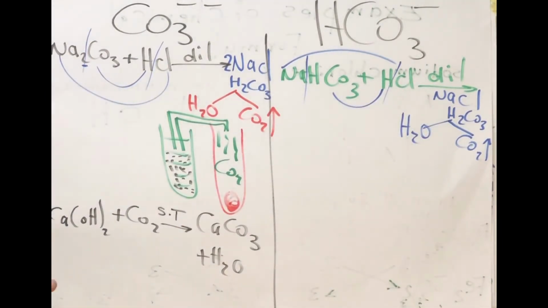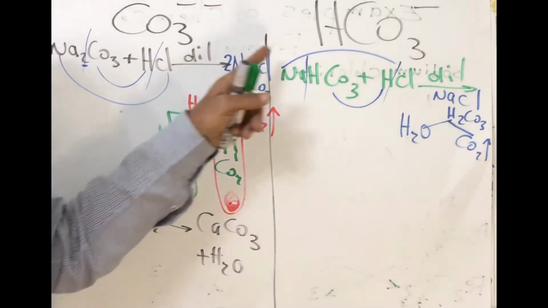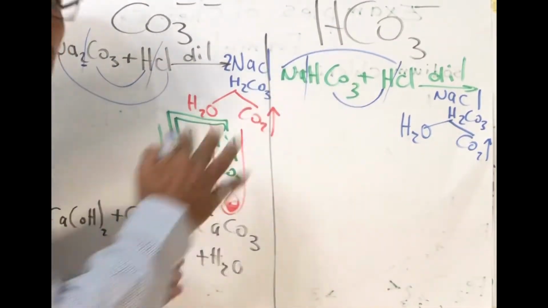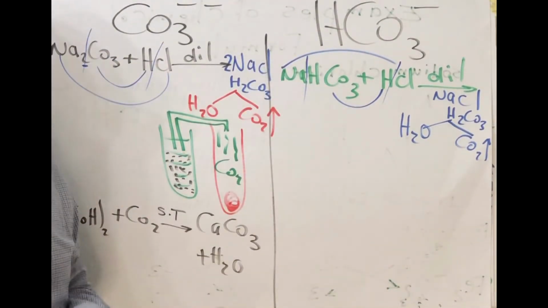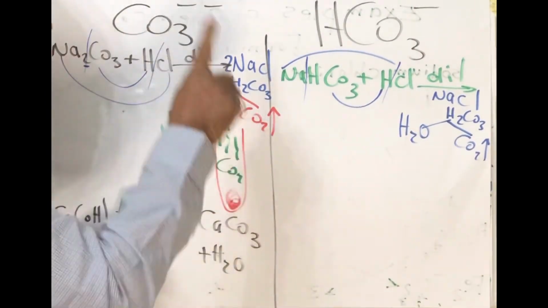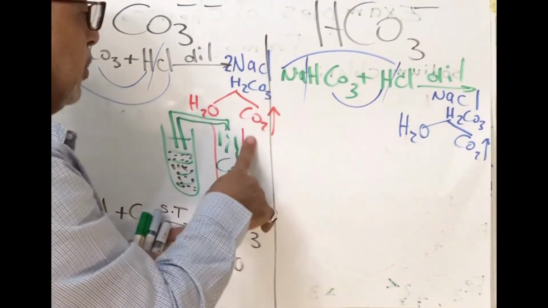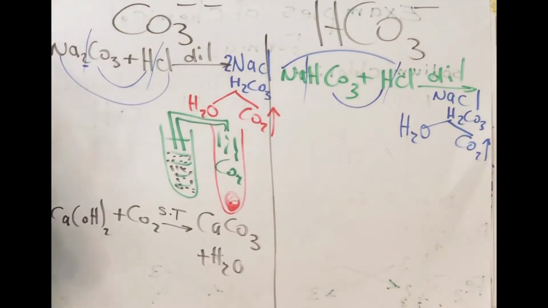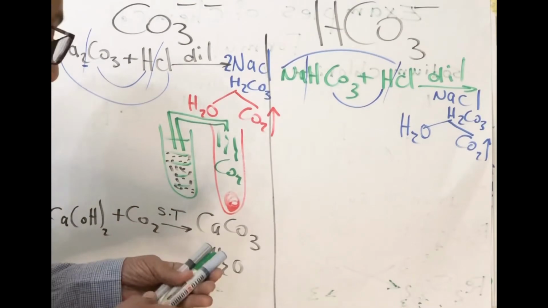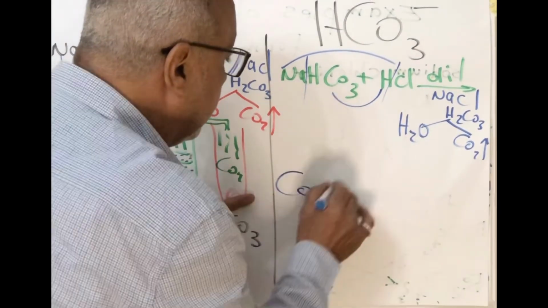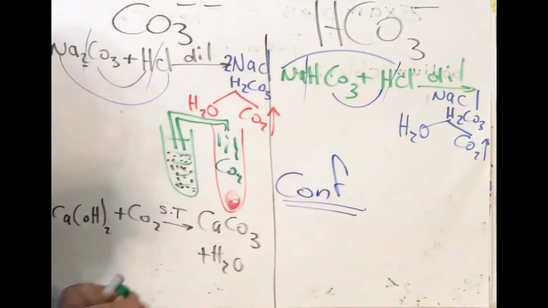We will ask ourselves a question. By using dilute HCl, can we differentiate between carbonate and bicarbonate? We will say no. Why no? Because they give the same results. The first gives carbon dioxide, the second gives carbon dioxide. So we can't differentiate between them, and we will use a confirmatory test to differ between them.